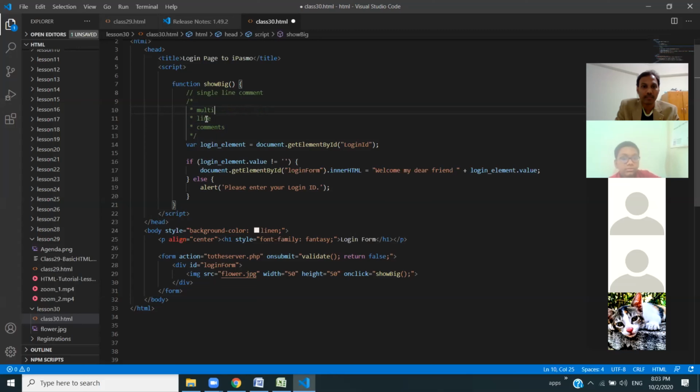Sir, can you move the mouse? Yes. Now we are trying to make this. Here we don't have an ID, right? So we want to get this ID.